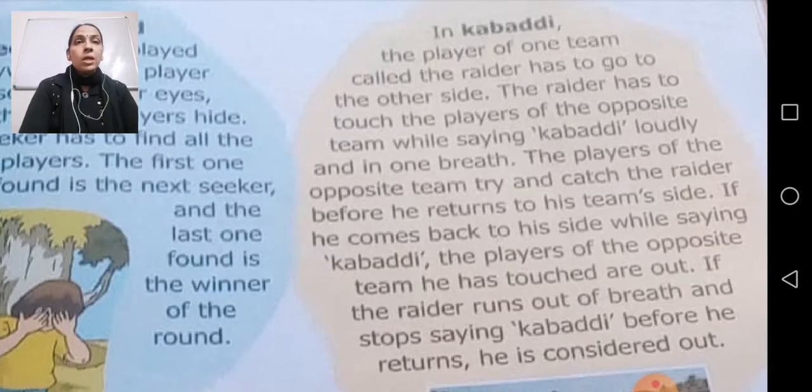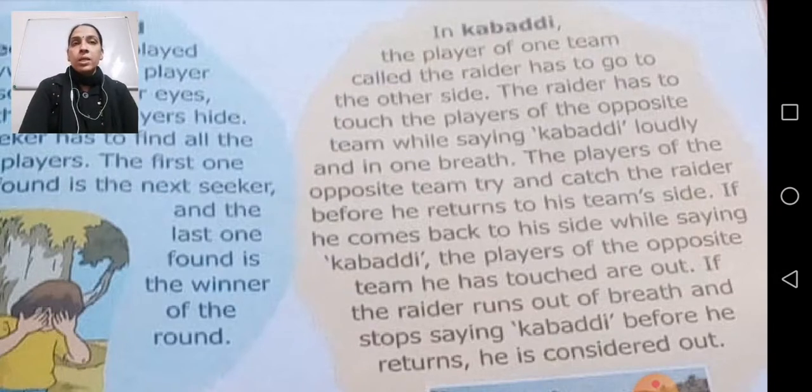First of all, Kabaddi is a gully game, as well as a game that is played in the Olympics also. Now this game is played in teams. 2 teams will be required and there are 6 players in each team. Like team 1 is having 6 players, team 2 is having 6 players.